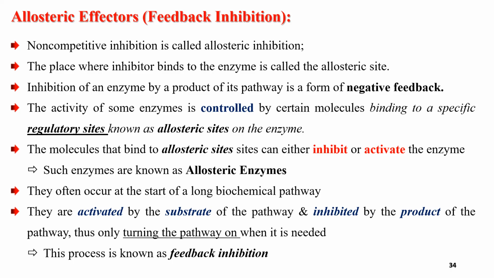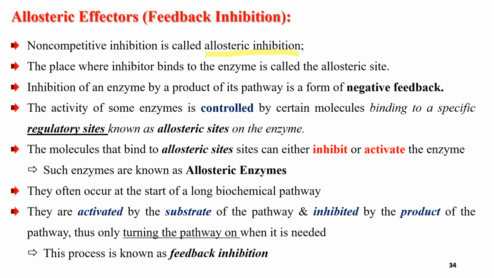These non-competitive inhibitors have their own advantage or function in metabolic pathways. Allosteric effectors work through what we call feedback inhibition or end product inhibition. This non-competitive inhibition is called allosteric inhibition.